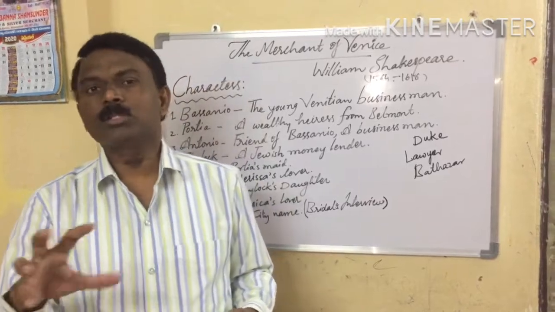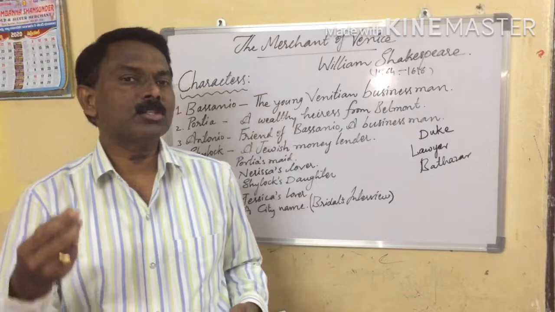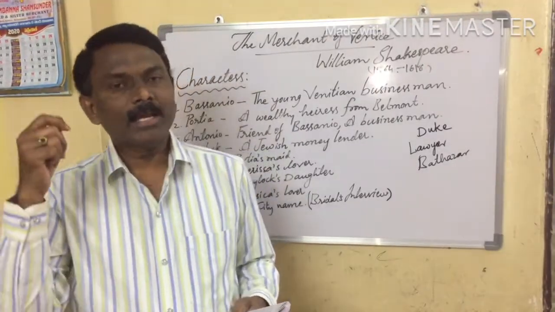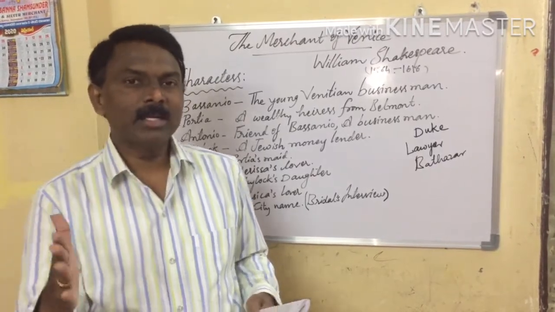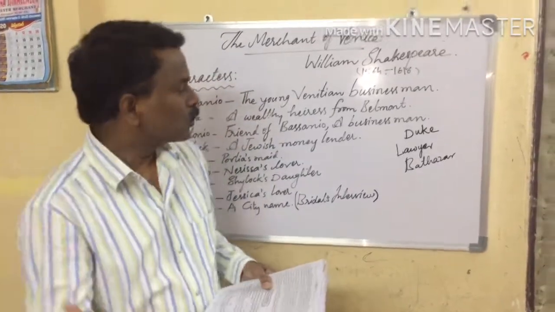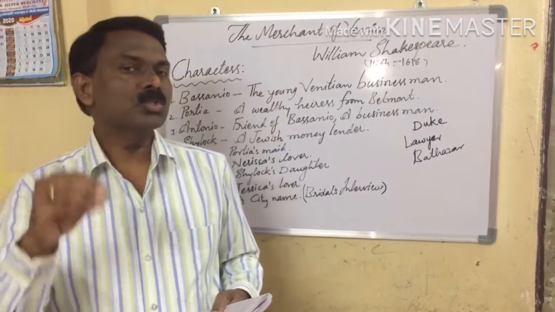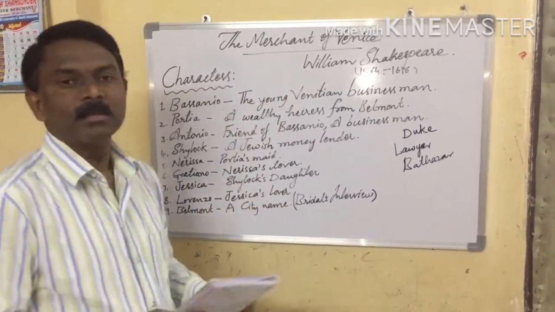It was not possible to take a pound of flesh without missing a drop of blood. So at last his property is divided into two parts. 50% of the property goes to Antonio, 50% goes to his daughter, Jessica.